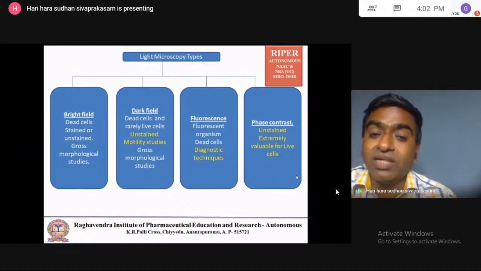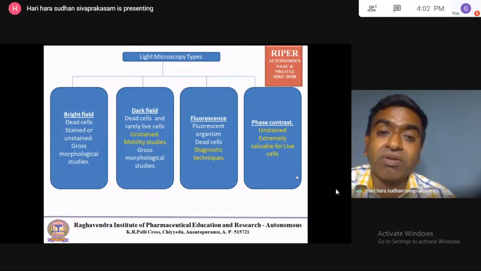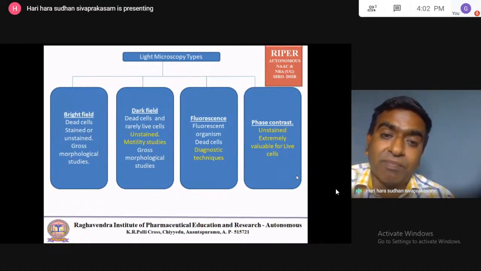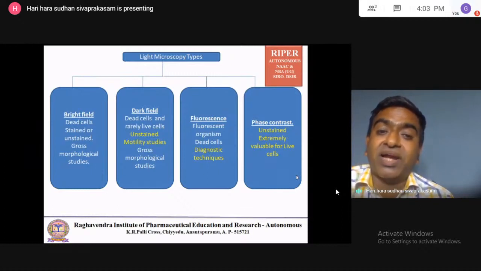In the laboratory, they isolate the microorganism from the patient's body. Those microorganisms are observed under the fluorescent microscope using a fluorescent dye, and then they are easily identified. So the specific disease causing organism can be identified, which is why it is used as a diagnostic technique in the medical field.